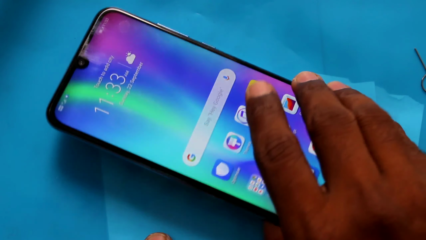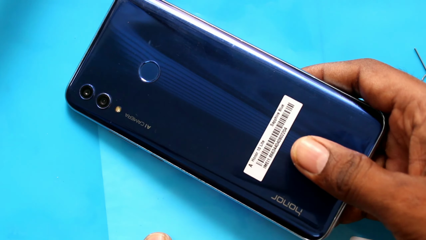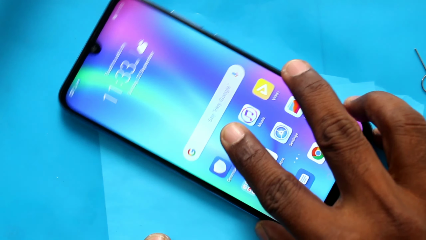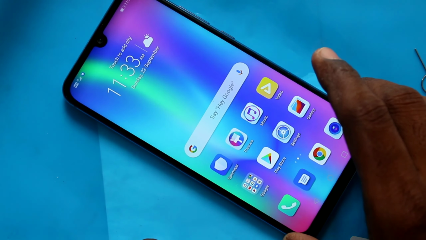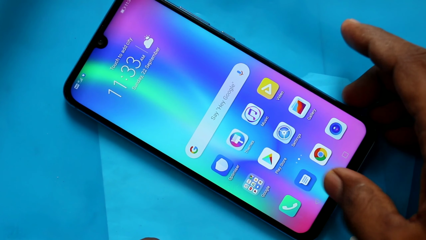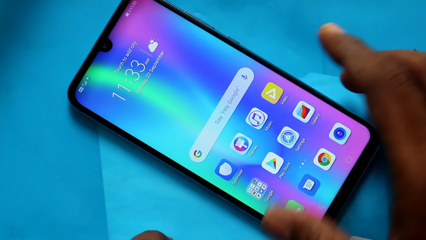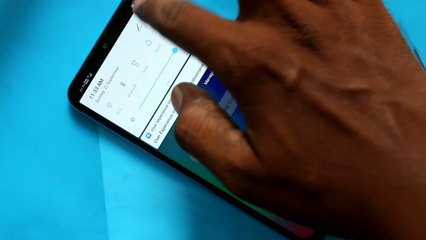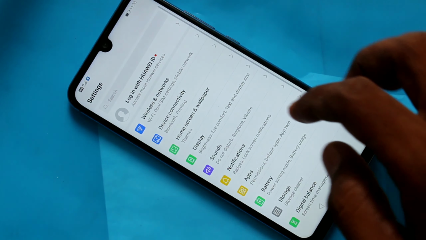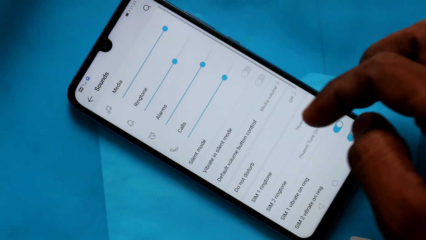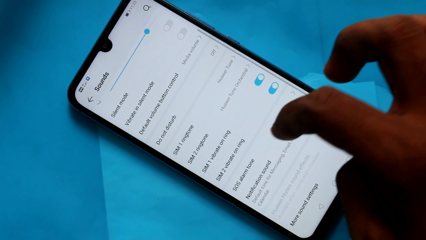This is Honor 10 Lite smartphone. In this video, we'll learn how you can set ringtone in Honor 10 Lite smartphone. First of all, go to the settings in your phone Honor 10 Lite. Click on settings. Click on sounds here. Click on simple ringtone.